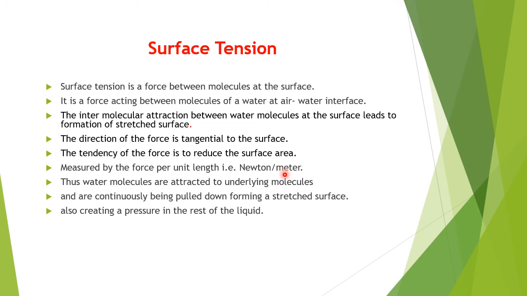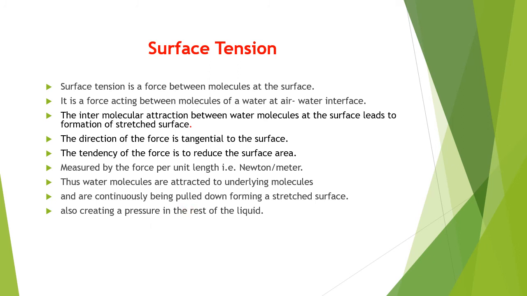Thus, water molecules are attracted to underlying molecules. First, they are attracted with each other, and since there is an air interface on the other side of it, the molecules which are on the surface, they will be pulled down. As a result, it's creating a pressure in the rest of the liquid.